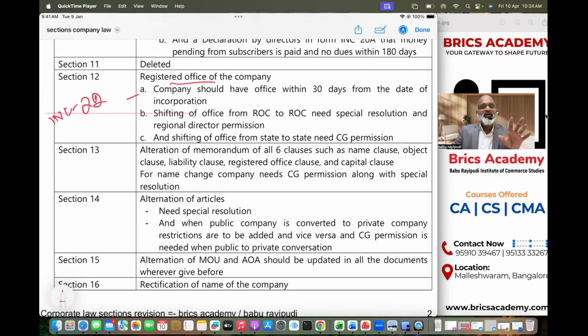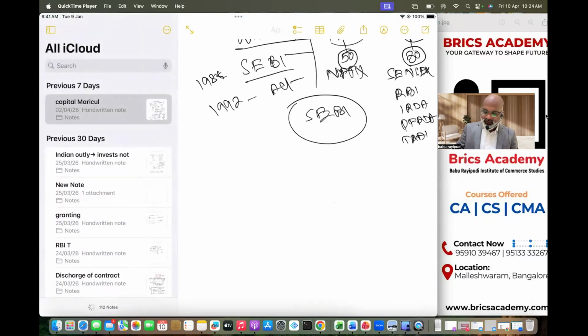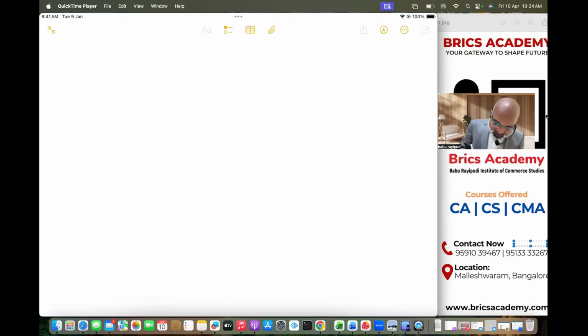Is my point clear? One very important thing is, if you want to shift the office from ROC to ROC, you need to pass a special resolution. So Section 12 talks about shifting the office. When it comes to shifting the office, you need to think about four very important things. Sometimes you want to shift the office within the city.